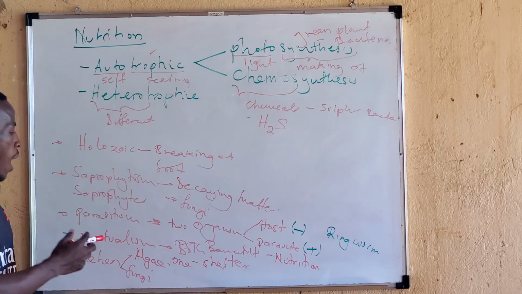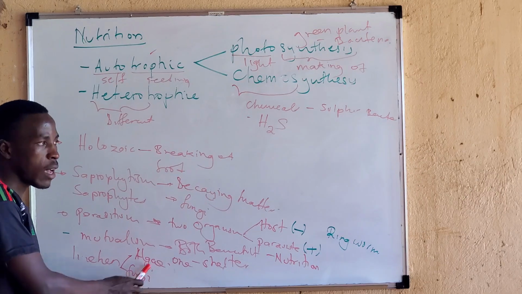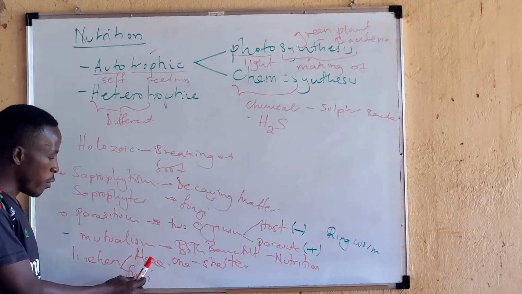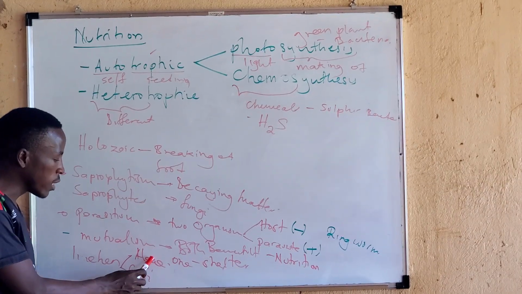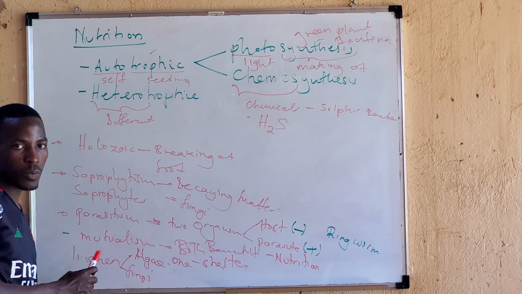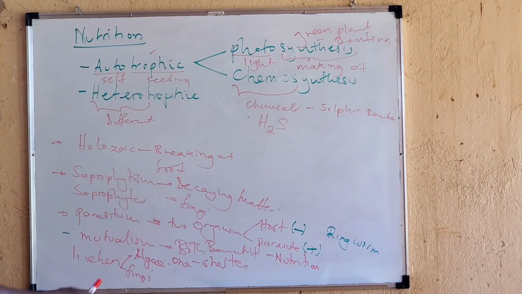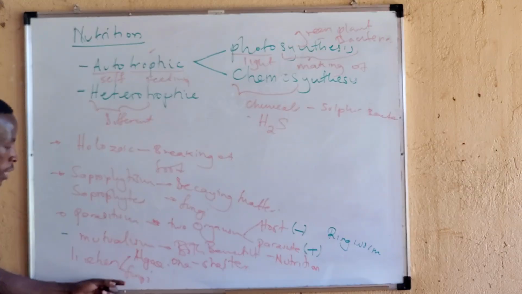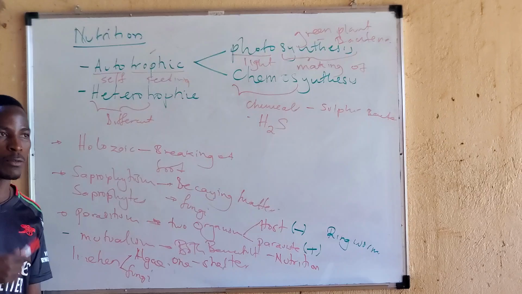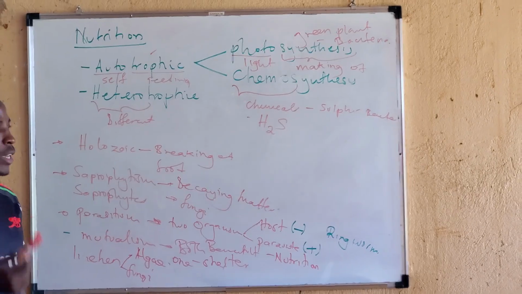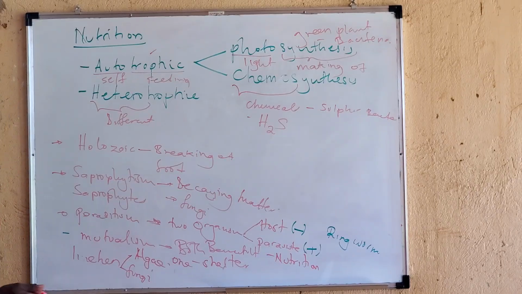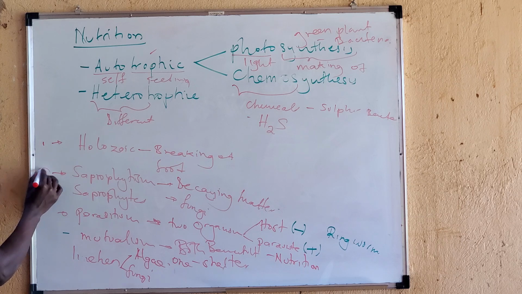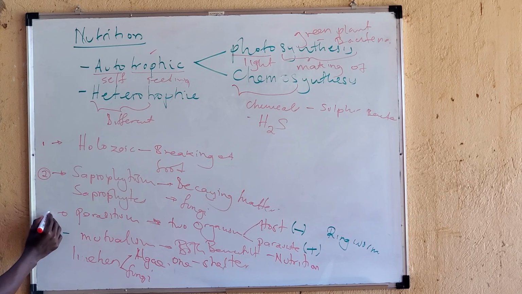It means that as the fungi is giving the algae shelter, the algae is giving the fungi food. Therefore, in that relationship, both are benefiting. Am I clear? So this is 1, this is 2, this is 3, then this is 4.